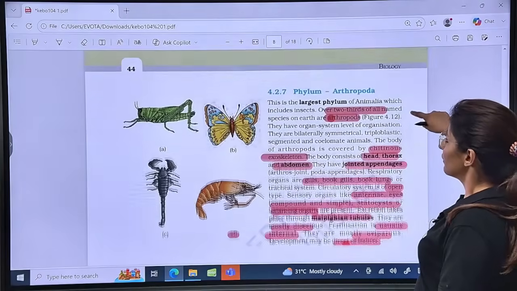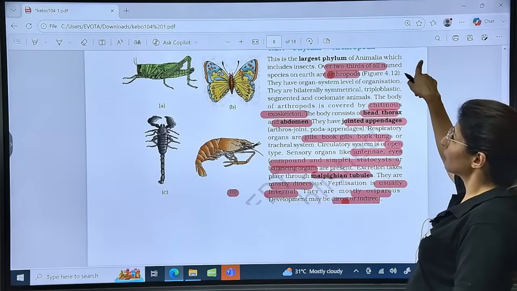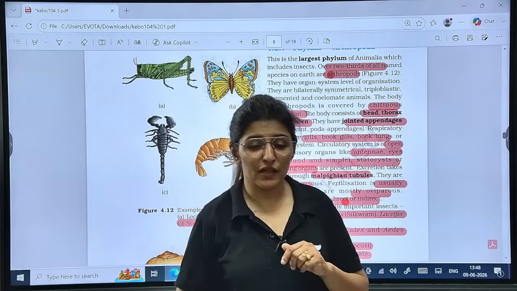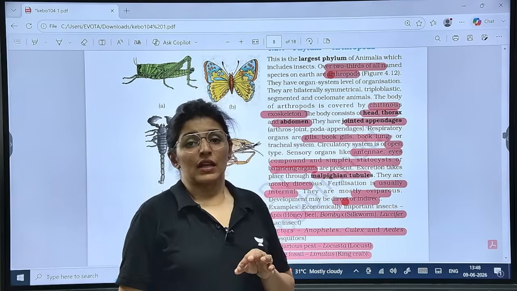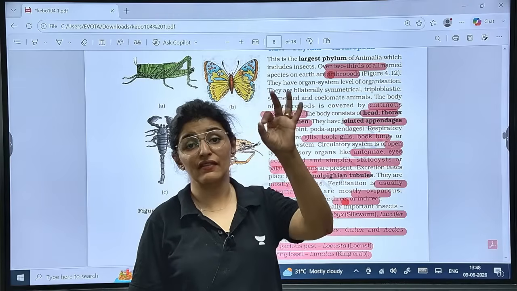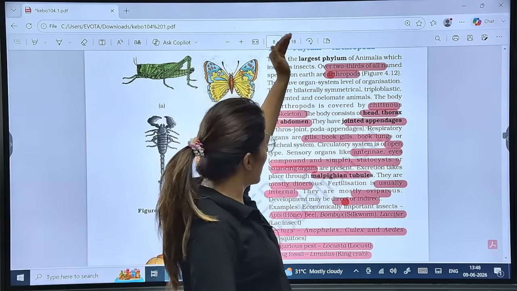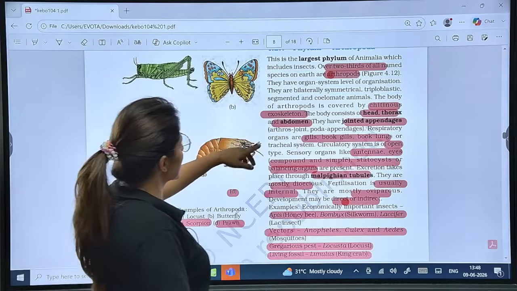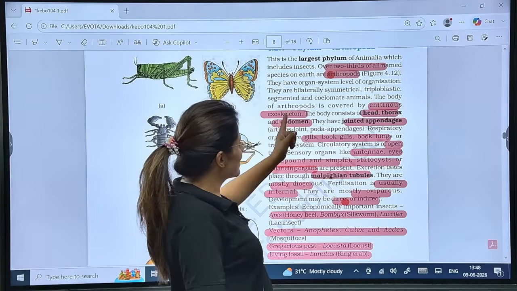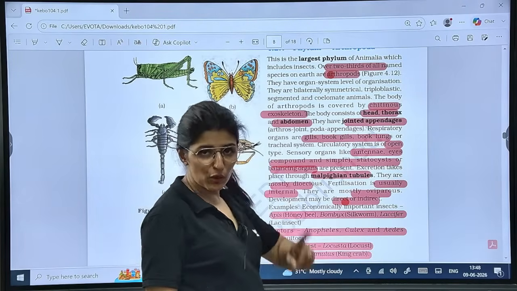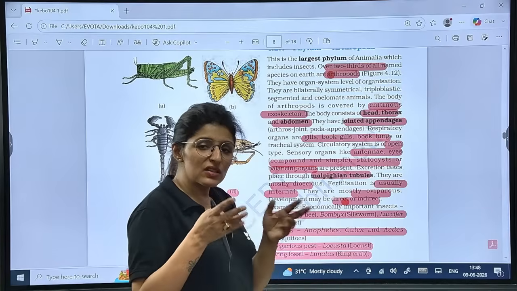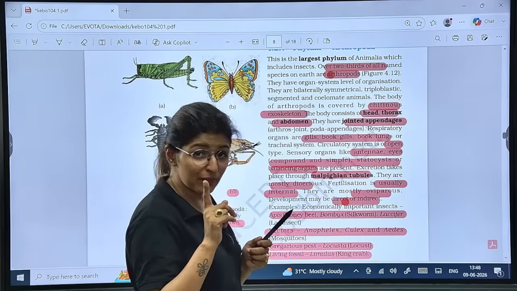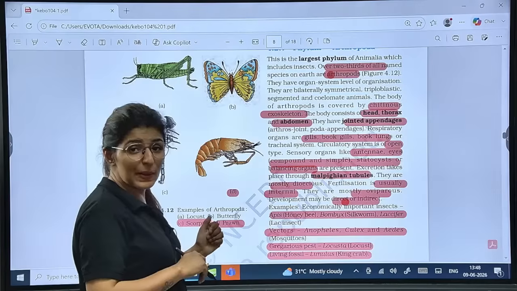Now, coming on to phylum Arthropoda, the largest phylum. Over 2/3 of all species on earth are arthropods. And when we were reading through ecology, we read that out of 10 animals, 7 are insects. So out of Arthropoda also, the majority are insects. Is that clear? Then it is covered by a chitinous exoskeleton. Body consists of head, thorax, and abdomen. In a few of them, the body will consist of two parts, where head and thorax combine to form the cephalothorax, like in the case of Palaemon, that is prawn.